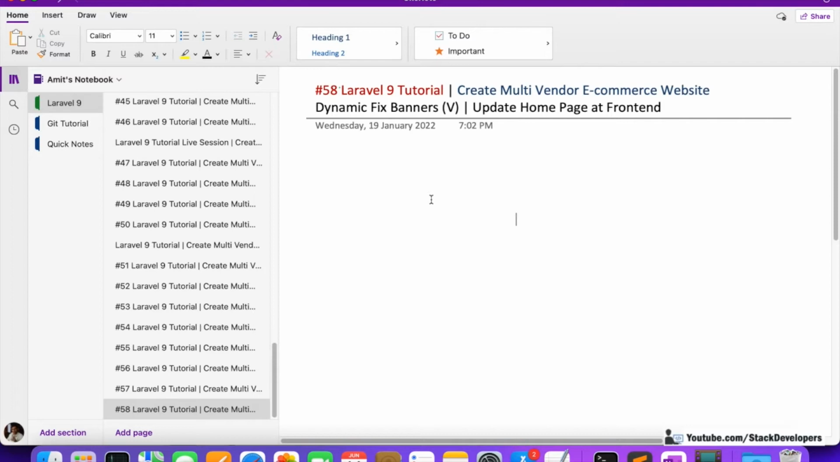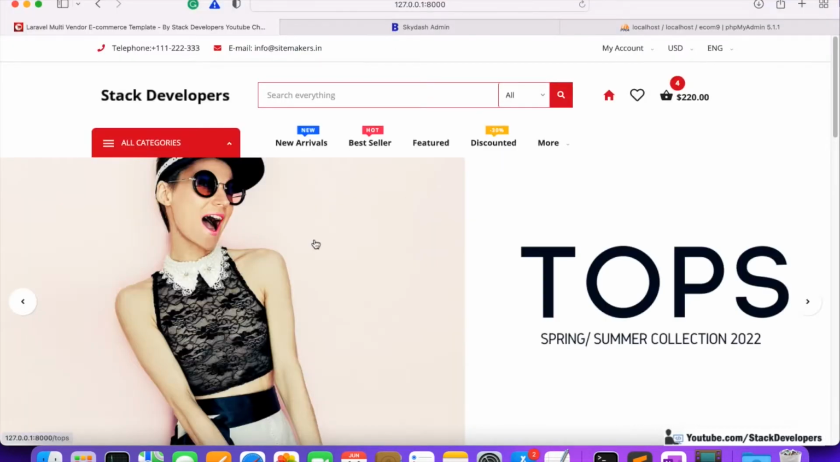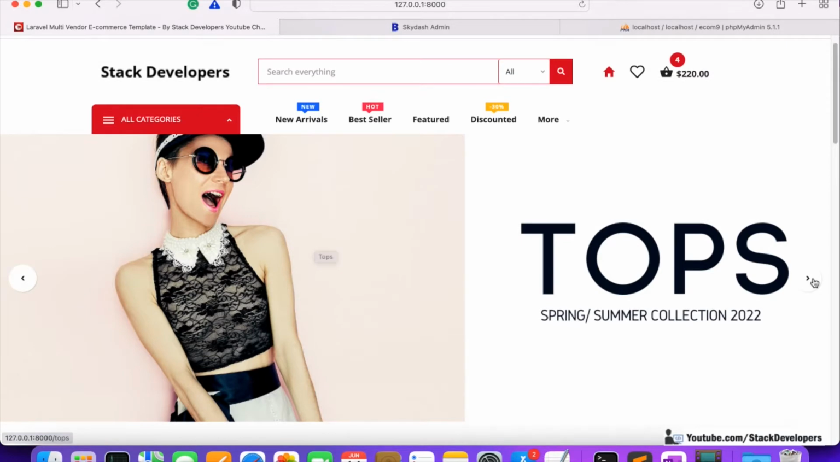Part 58 of the Laravel 9 series, in which we are creating the multi-vendor e-commerce website. So we are going to work on banners once again, and this time we are going to add the dynamic fix banners. Okay, so I'm going to show you these slider banners we have done so far.